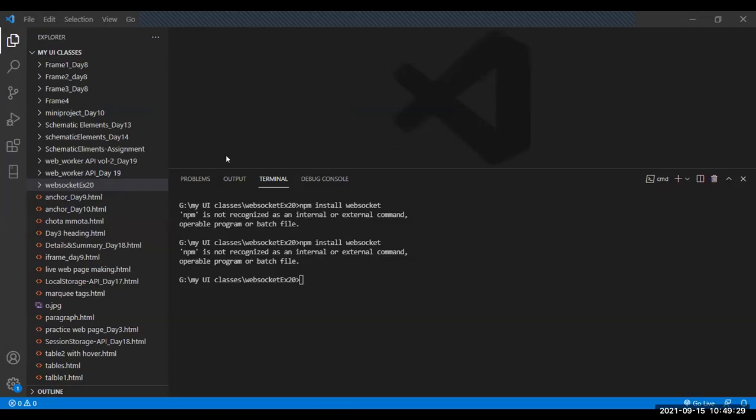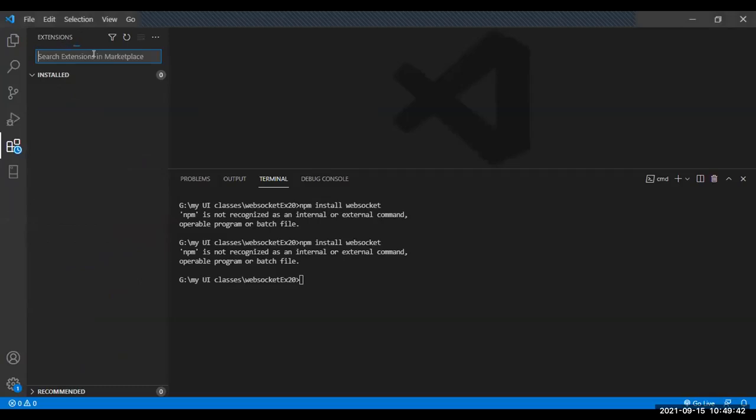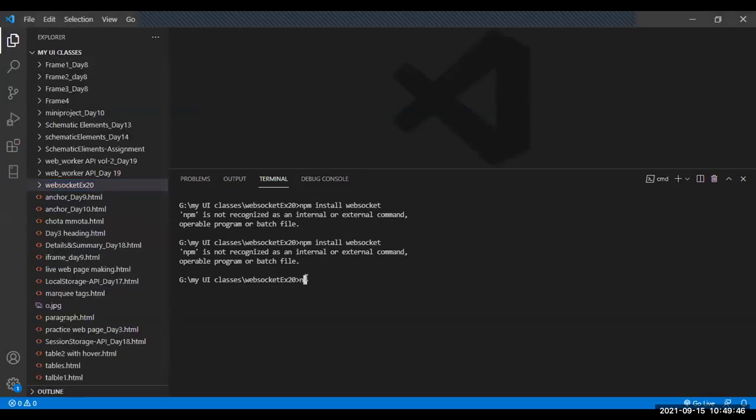First of all, install Node.js. You can test it with node space hyphen v to get the version. No, don't add the plugin. Plugins are different. Node.js software is different. Node space hyphen v, enter. Did you install Node.js? No. First of all, you need to install Node.js.